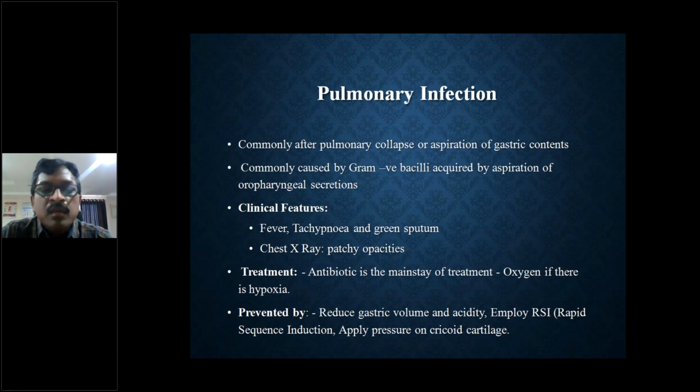It is prevented by reducing gastric volume and acidity, that means we increase the pH towards alkalinity, and we employ rapid sequence intubation, where we apply pressure on the cricoid cartilage while intubating the trachea, so that the risk of aspiration from the gastric cavity into the tracheal passages is reduced. So this is about pulmonary infection.